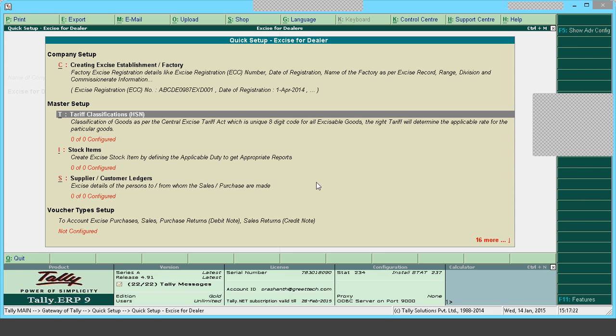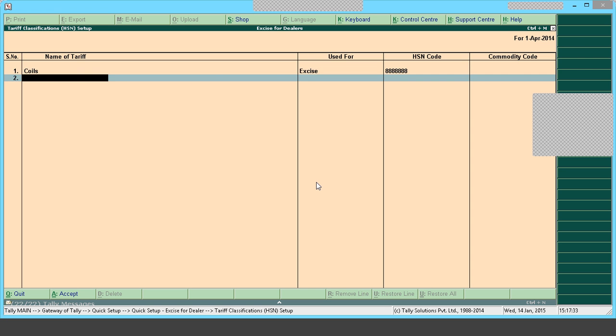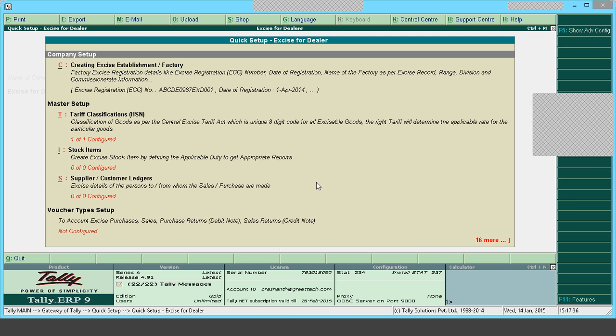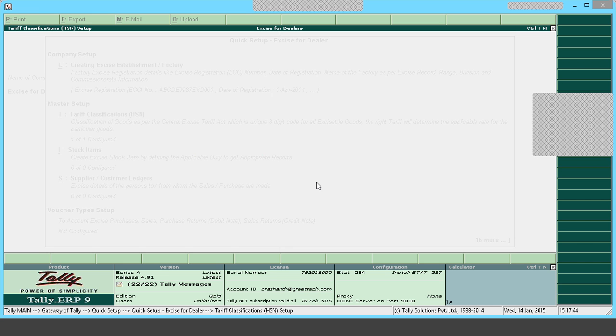So here we shall see the creation of tariff classification. I create a classification as follows: used for excise, and the number of digits is 8. It is created like this. If you have multiple, you can create them one by one from the same screen.